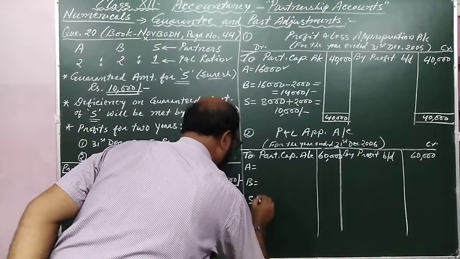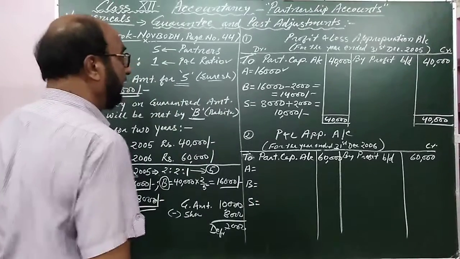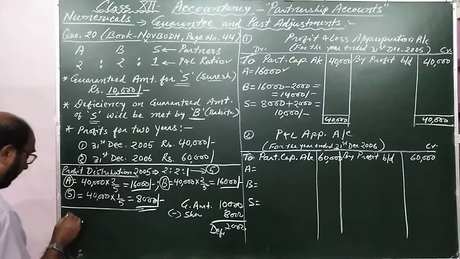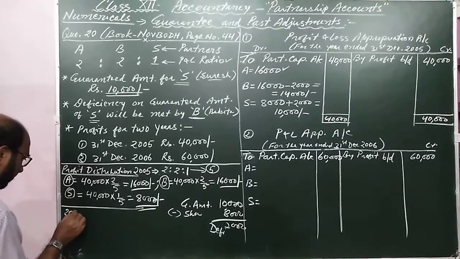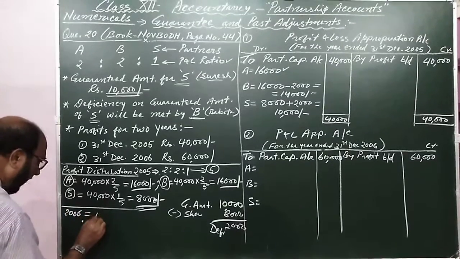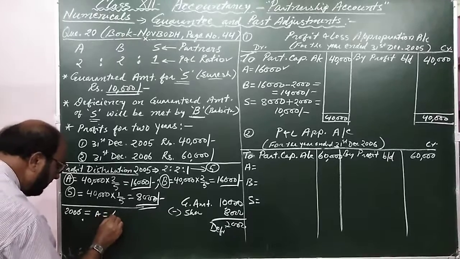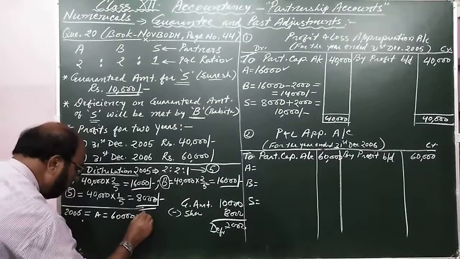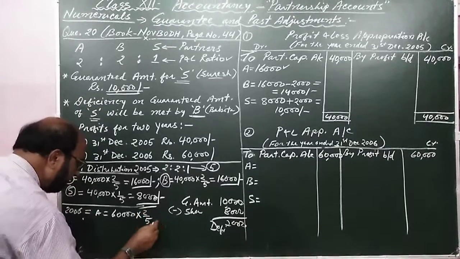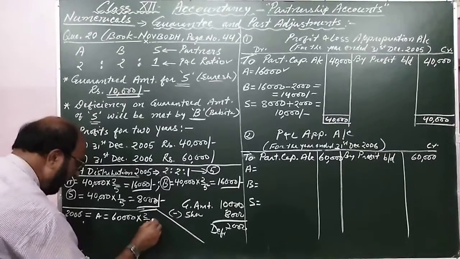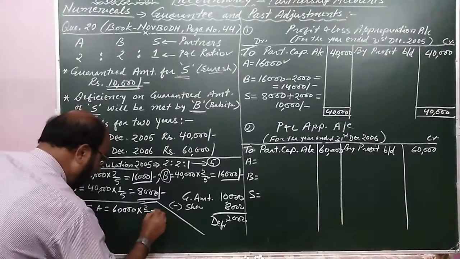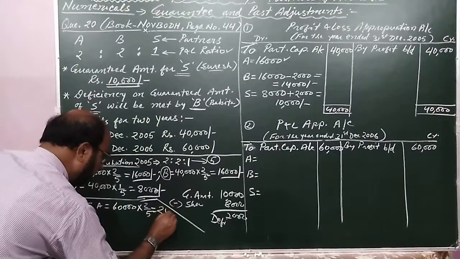And this will be distributed in the ratio, very simply here I can explain, 2006. A will get 60,000 into 2 by 5. You can calculate, my dear. 5 twelves are 60 and 12 twos are 24.